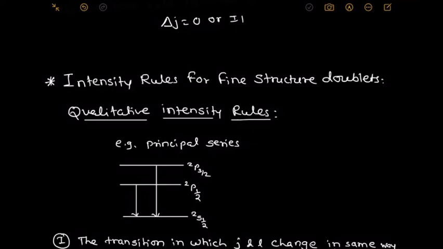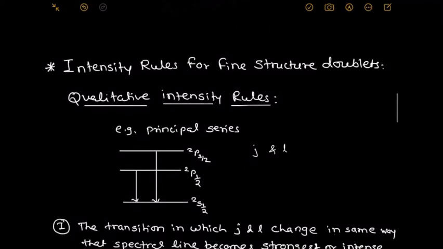Now, how do we decide which line is more intense as compared to the other line? We decide that by using the intensity rule. Hence we consider two quantum numbers. Which are these two quantum numbers? The total quantum number J and the orbital quantum number L.